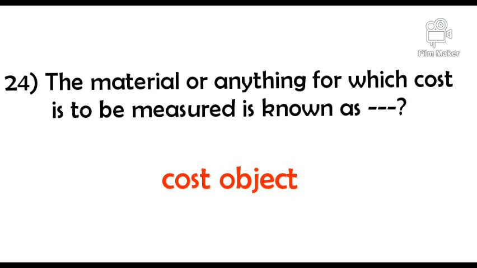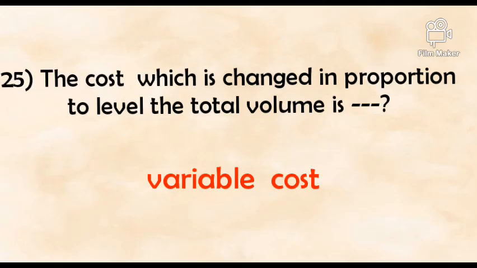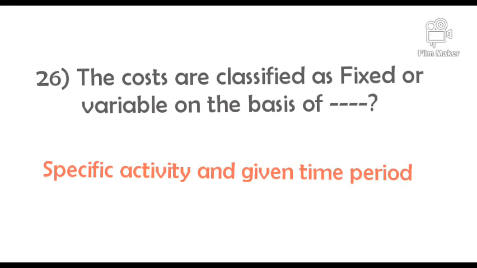The material or anything for which cost is to be measured is known as dash. Answer: cost object. The cost which changes in proportion to the level of total volume is dash. Answer: variable cost. The costs are classified as fixed or variable on the basis of dash. Answer: specific activity and given time period.